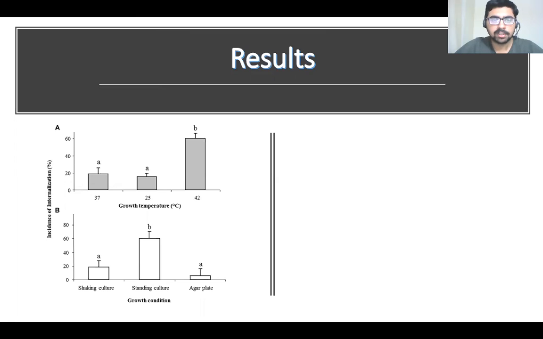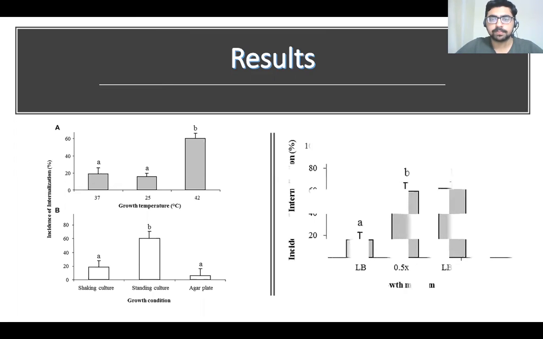These are the basic inoculation temperatures we use, and that is why we are using standing culture, that means overnight culture. We are not using any further cultures so that we can image the process more clearly and prepare our result sheets more precisely.